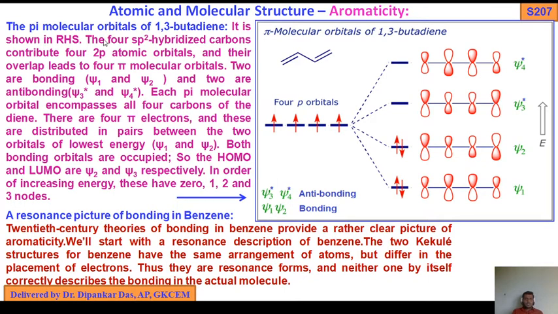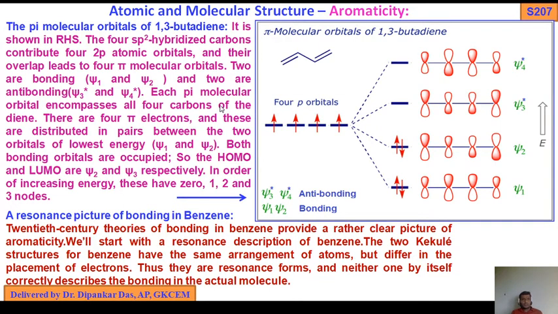The pi molecular orbital of 1,3-butadiene is shown on the right hand side. The 4 sp2 hybridized carbons contribute 4 2p atomic orbitals, and their overlap leads to 4 pi molecular orbitals: 1, 2, 3, 4. 2 are bonding, psi 1 and psi 2, and 2 are anti-bonding, psi 3 star and psi 4 star.